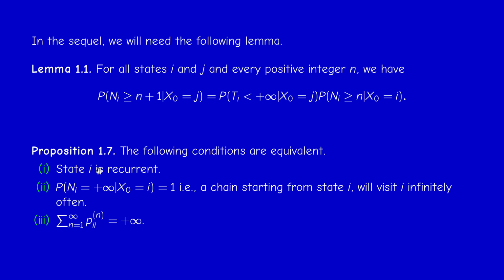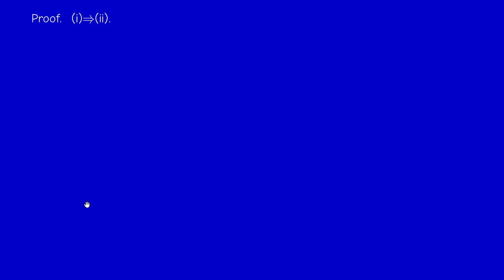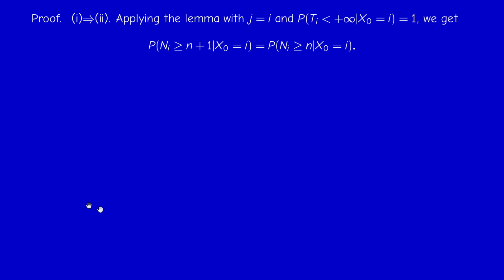So I will do a circular proof: 1 implies 2, 2 implies 3, 3 implies 1, using the lemma. For 1 implies 2, I apply the lemma with j equal i. Since state i is recurrent, this probability is 1 by definition.